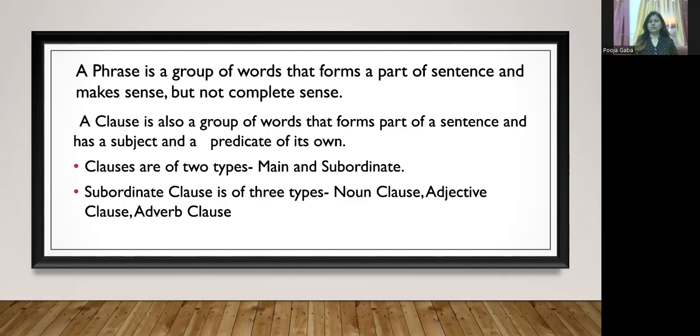Clauses are of two types, main clause and subordinate clause. And subordinate clause is further of three types, noun clause, adjective clause, and adverb clause, depending upon how they are working. If they are working as noun, they will be noun clause. Working like adjective, then it will be adjective clause. If it is working like adverb, then it will be adverb clause. So this was today's topic. I hope it's clear to you.